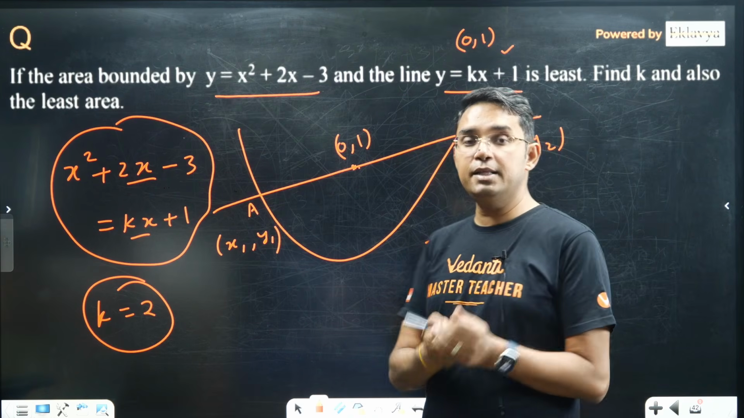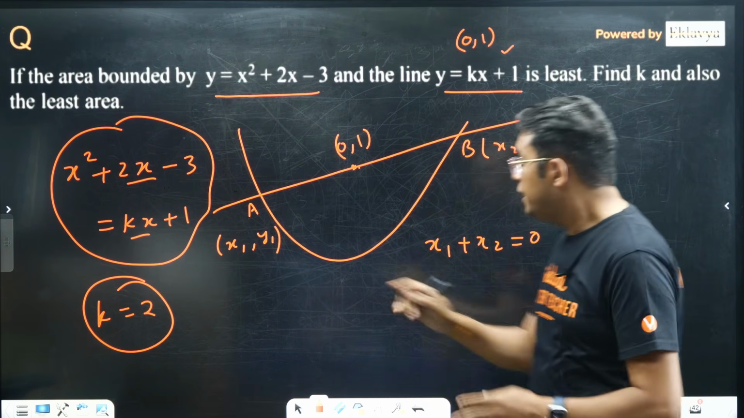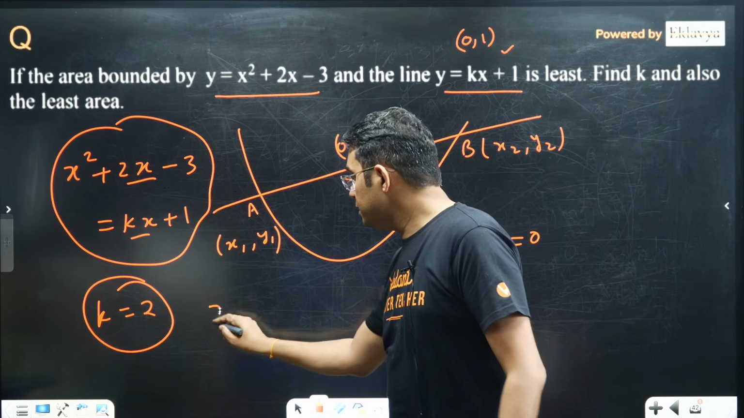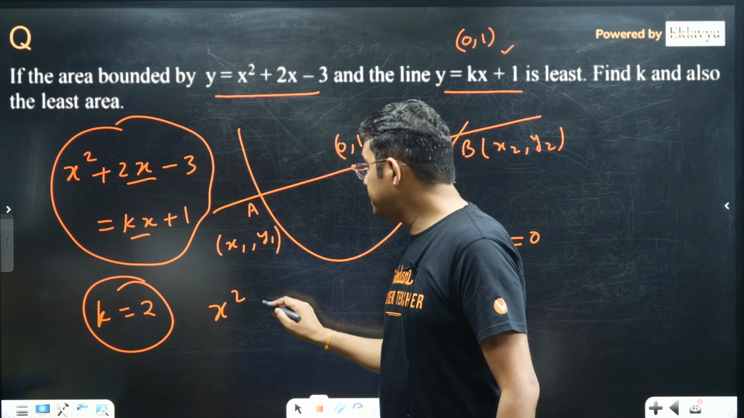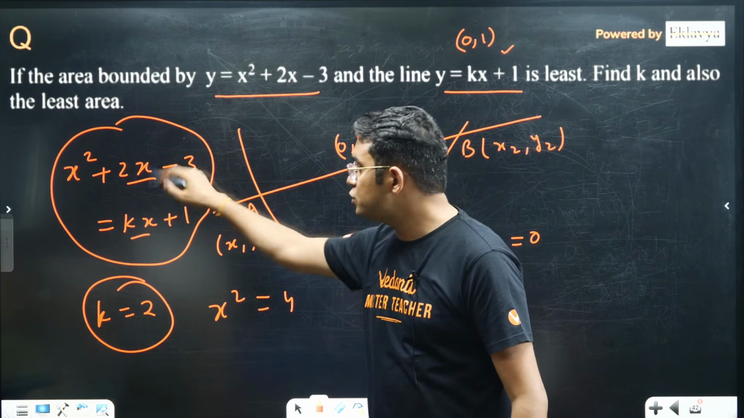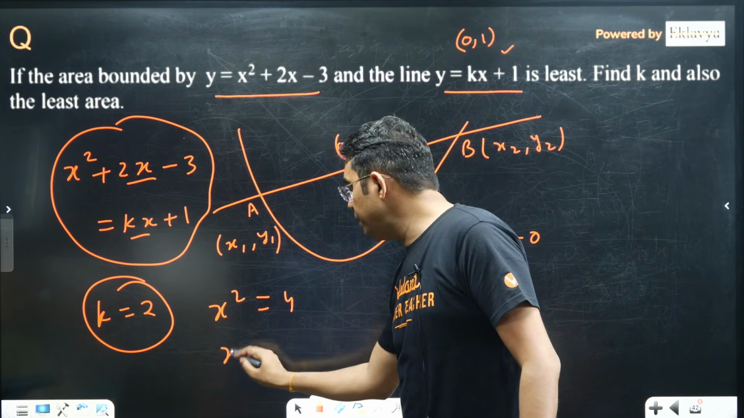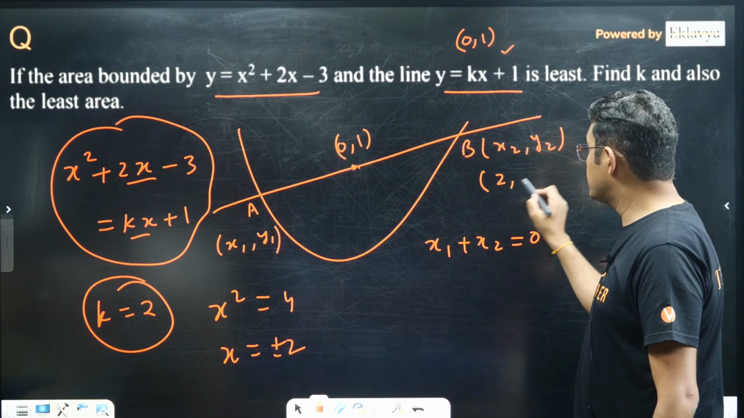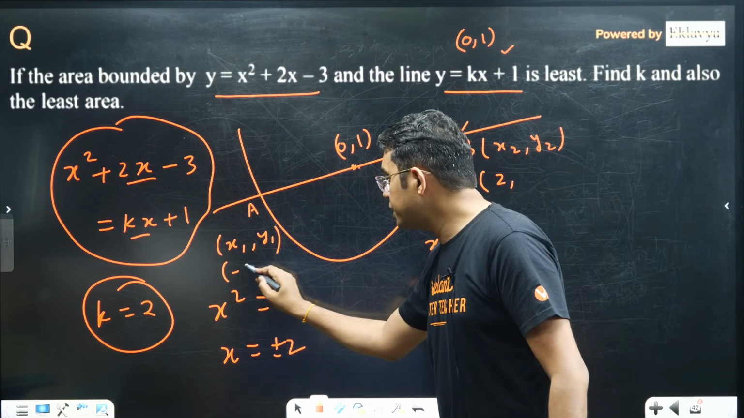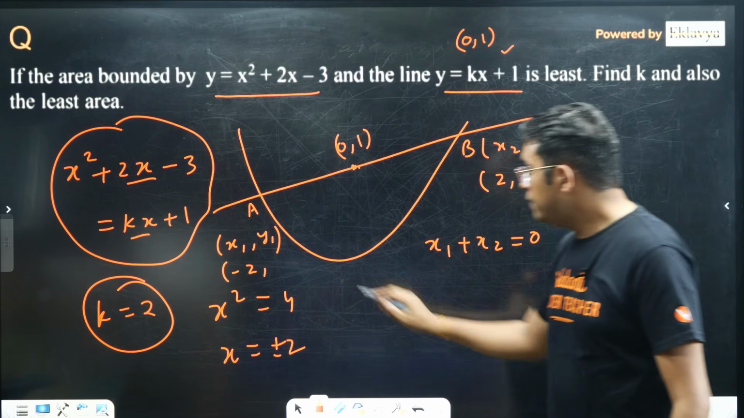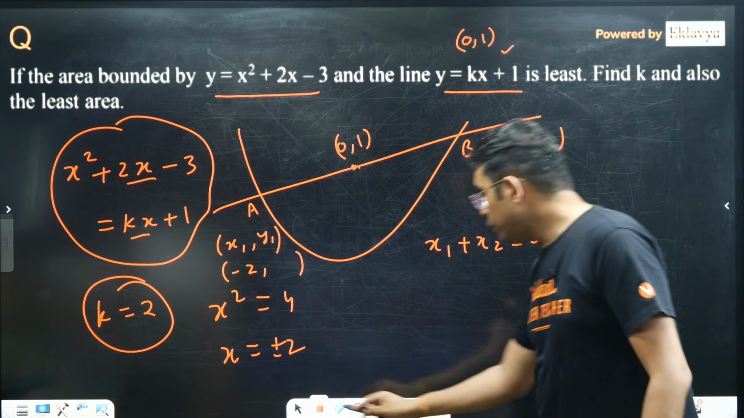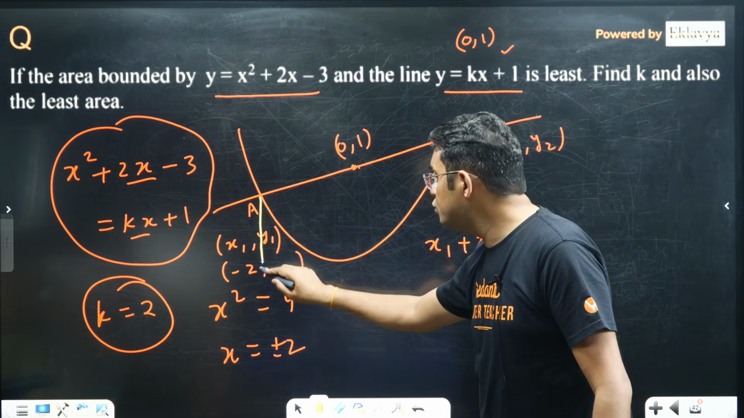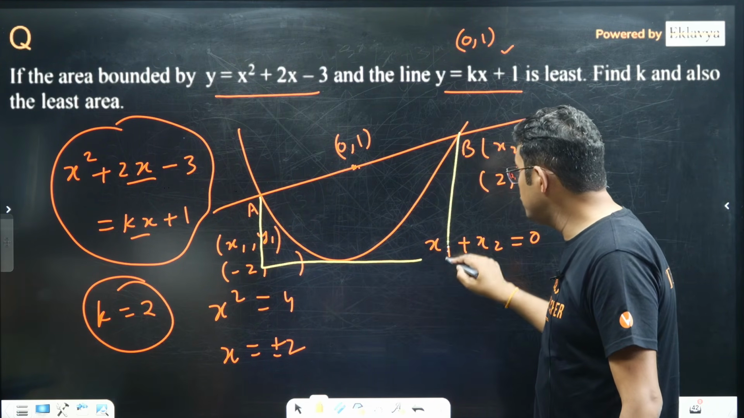And now they are asking for the area also. Now please understand, if k is equal to 2, my quadratic will be x square equals 4. The x term is gone, so x will be plus minus 2. That means this point will have x coordinate 2, and this point will have x coordinate minus 2, and that is all I need. Why? Because I know one very important result, that is called Toda's theorem. Yes or no? Toda's theorem.